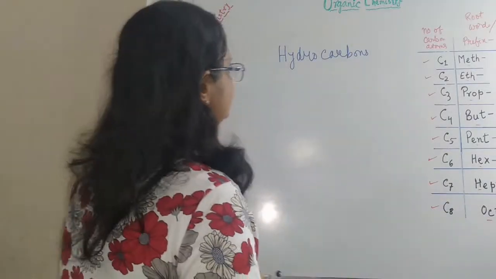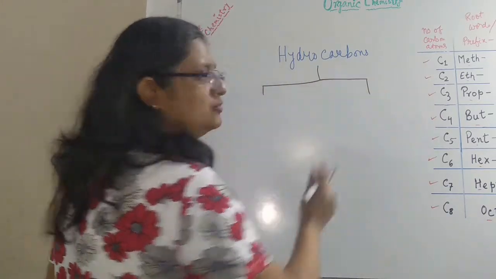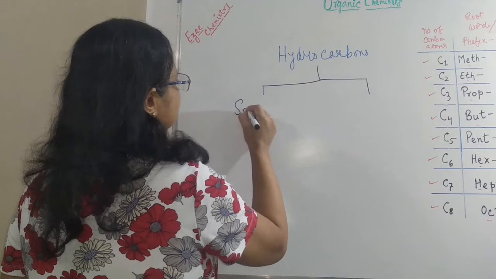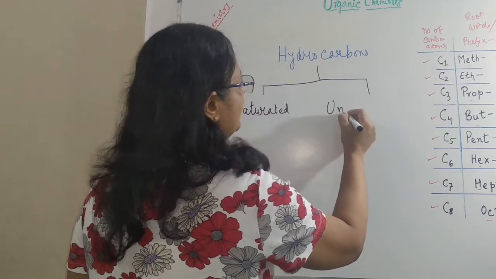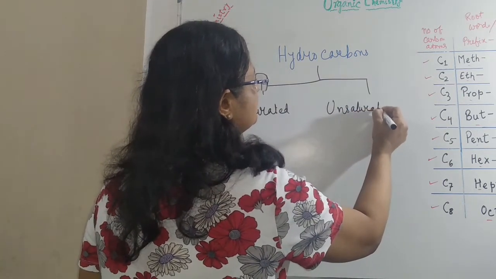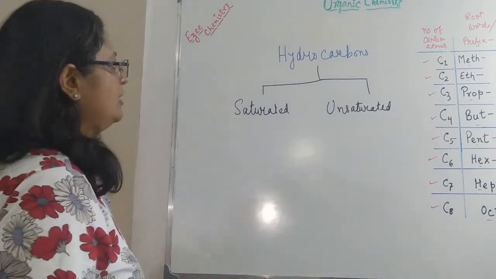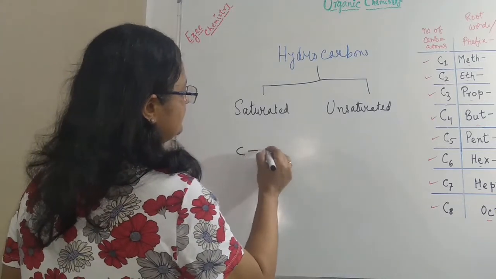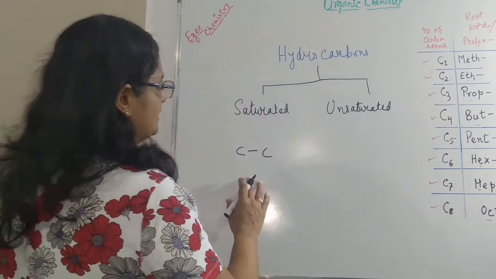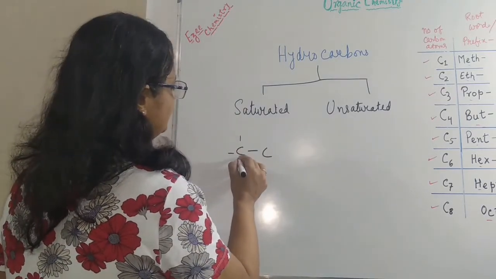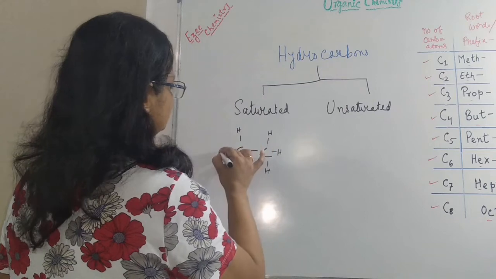Coming back to our hydrocarbons, hydrocarbons can be classified into two main groups. One is saturated and the other is called unsaturated. What is the difference between the saturated and the unsaturated? When we have carbon single bond carbon compounds, all in single bonds, then these hydrocarbons are called saturated. That is, all the others are hydrogen here.